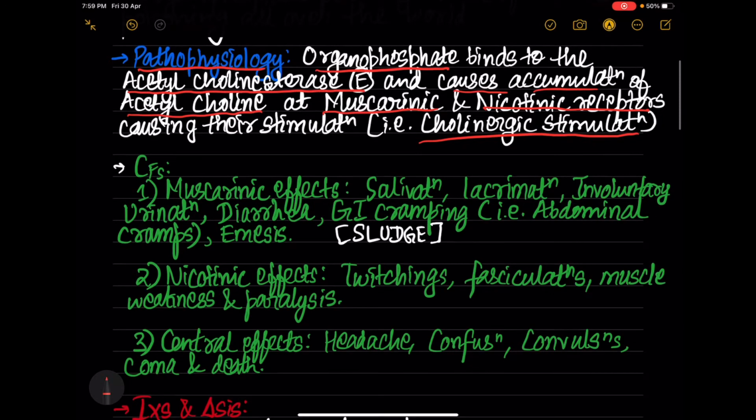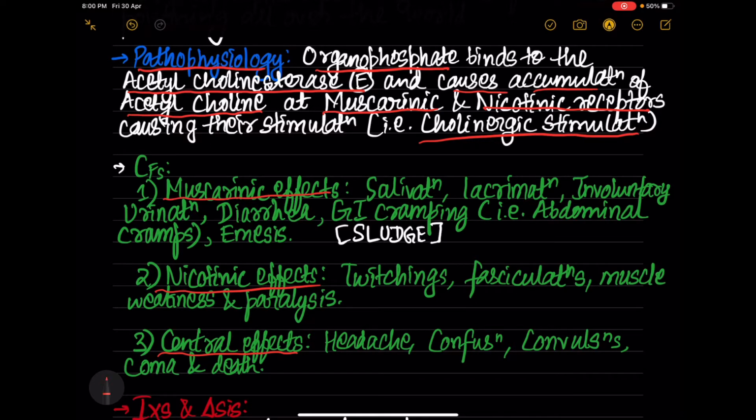Now coming to the clinical features of organophosphate compound poisoning. It is divided into three: first is muscarinic effects, next is nicotinic effects, then central effects. Muscarinic effects can be remembered by the mnemonic SLUDGE, in which S stands for salivation, that is increased salivation, L stands for lacrimation, because of activity of the lacrimal glands there will be more tearing, U stands for urination, that is involuntary urination, D stands for diarrhea, G stands for GI cramping, that is abdominal cramps, basically abdominal pain, and E stands for emesis, that is vomiting.